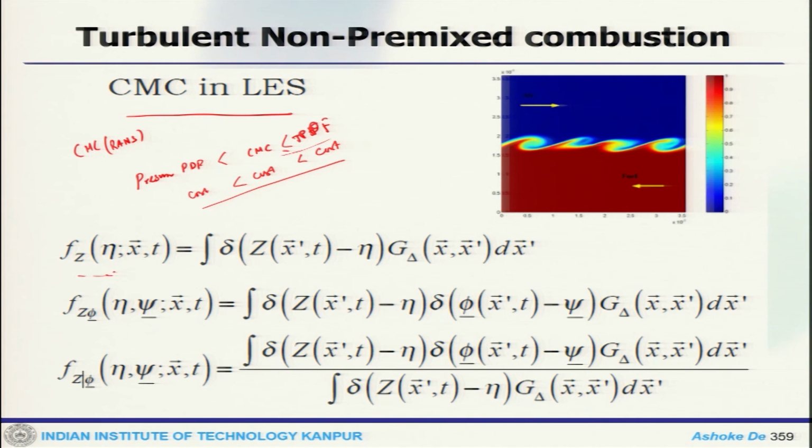So, for the FZ, you can use the delta function with this filter function and the probability distribution function, which could be written like this, and finally, the conditional equation one can write like that. So, that is how you can define these CMC equations in the RANS and LES frameworks. That pretty much concludes the discussion on the gaseous part of combustion modeling, where we have looked at premixed and non-premixed. Now, we will stop here today, and we will continue the discussion on multi-phase flow in the next lecture. Thank you.